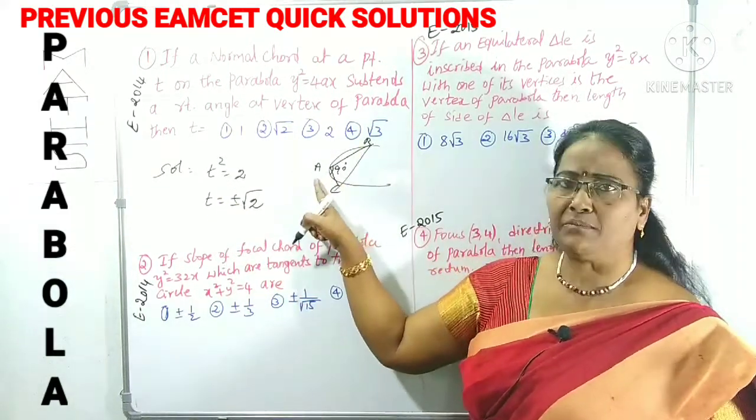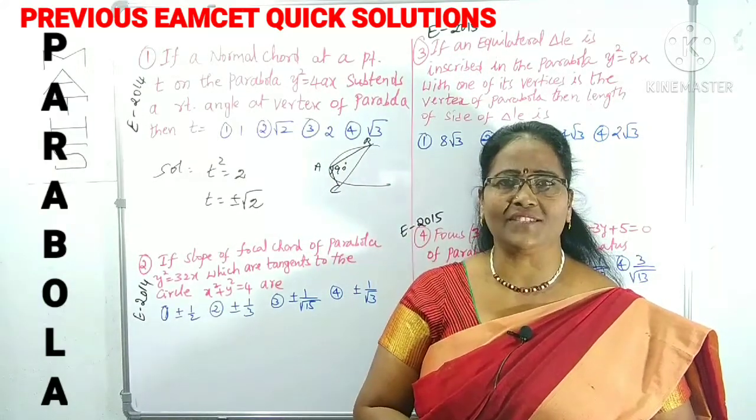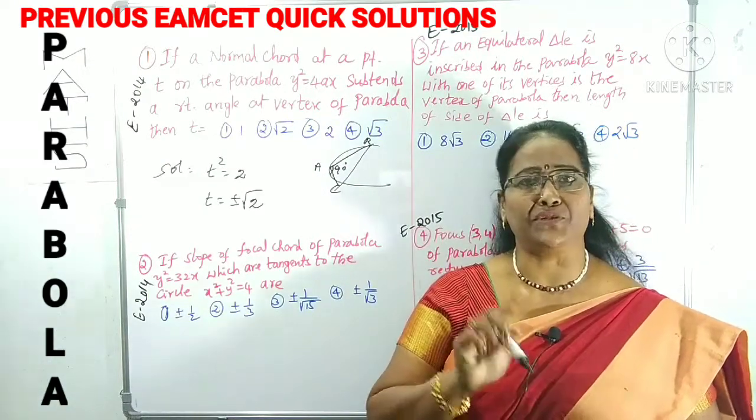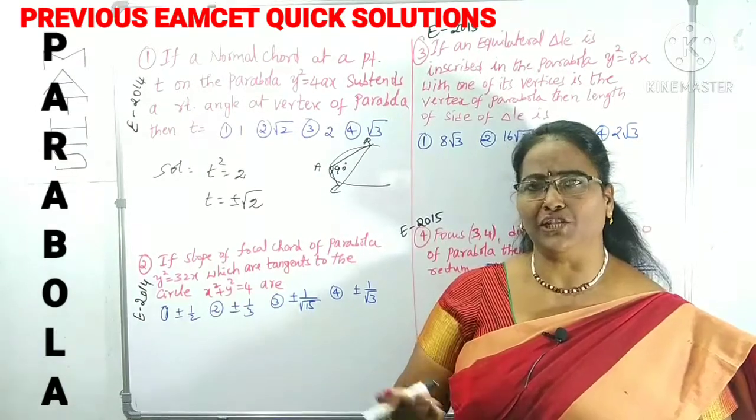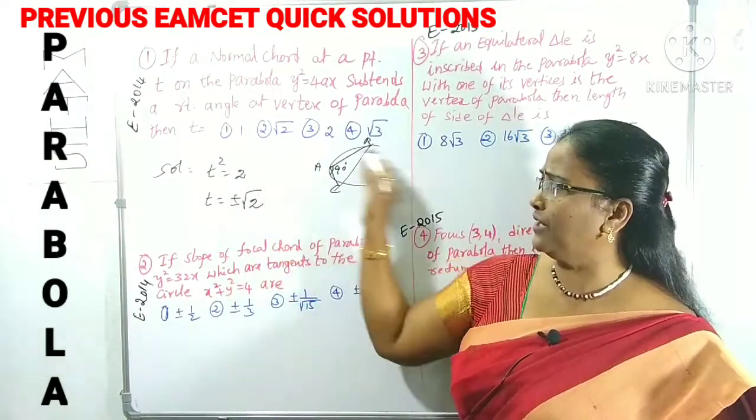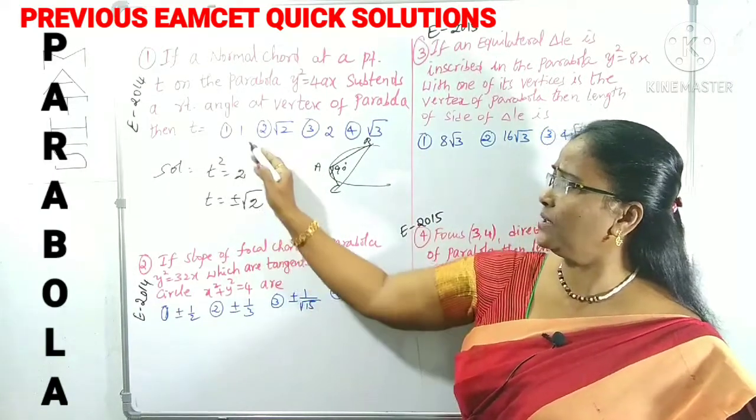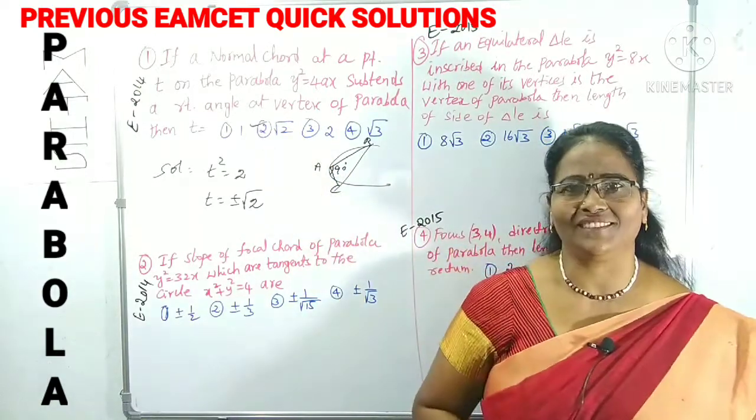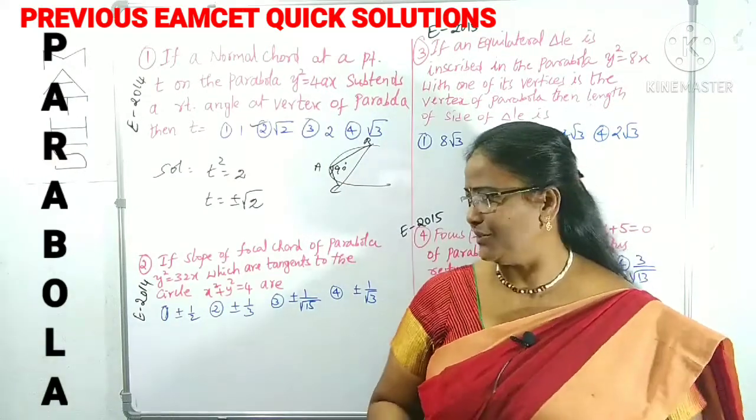When the normal chord subtends a right angle at the vertex, then at the vertex t square is what? 2. At the focus, t square is equal to 4; you have to remember that also. If it is given, we can use it. Is it clear? Now, according to our options, t is plus or minus root 2. Here only plus root is there. That is clearly the second option, right? Very good. Now we can move to the next question.